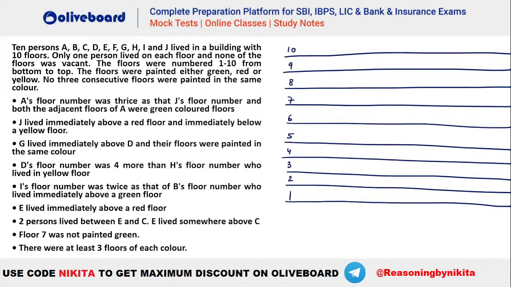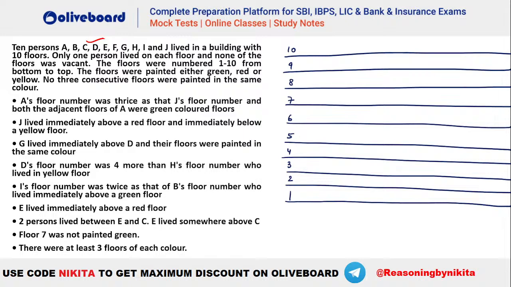I hope everybody has gone through the question and seen what needs to be done. Not a very difficult question. Comparatively, in comparison to the first puzzle we took, this question is very doable. So what is given? There are 10 persons living in a building on 10 different floors. Only one person on each floor. None of the floors are vacant.